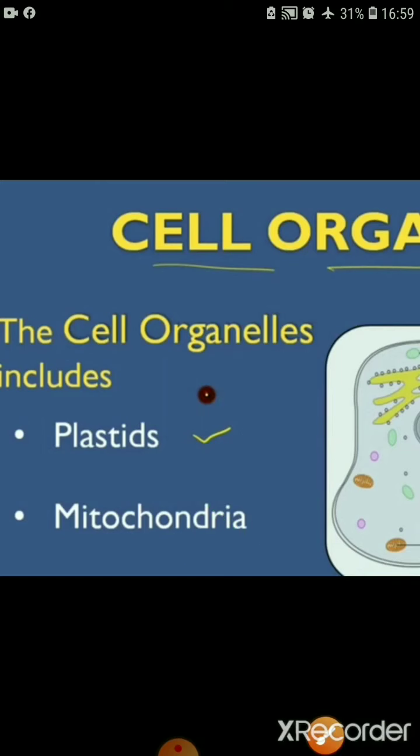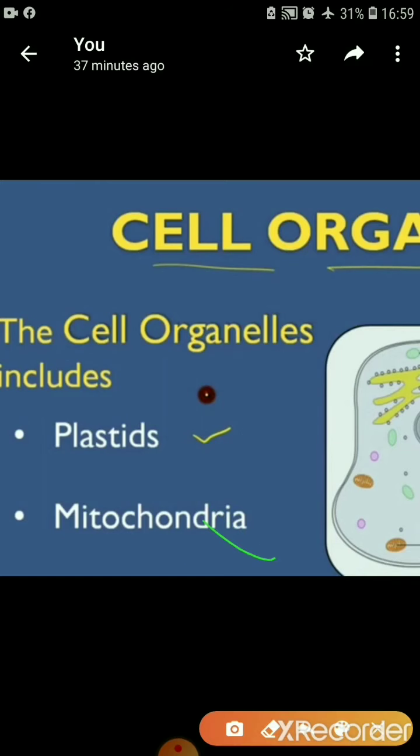But if we talk about mitochondria, such organelles are present in plant cells as well as animal cells, isn't it?